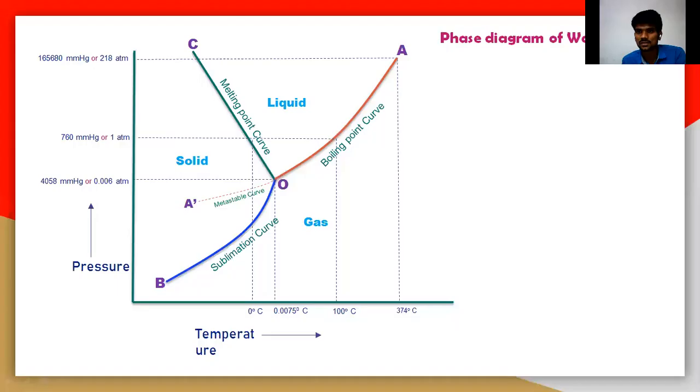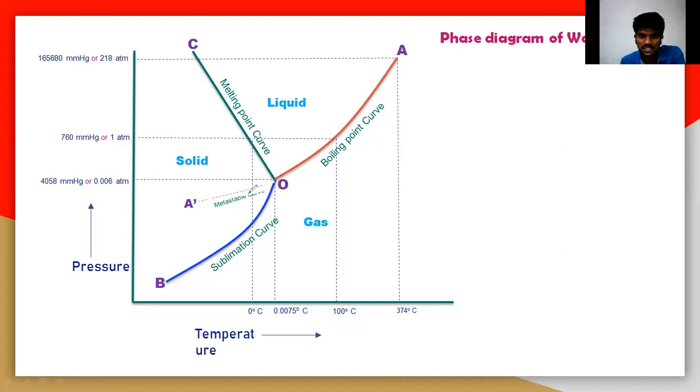So all these curves explain different processes. This OA curve explains the boiling point or vaporization, and this curve explains the melting point. This curve explains the sublimation or deposition. And there is one remaining curve that you should also remember. So what is that curve? It is this curve, OA dash.